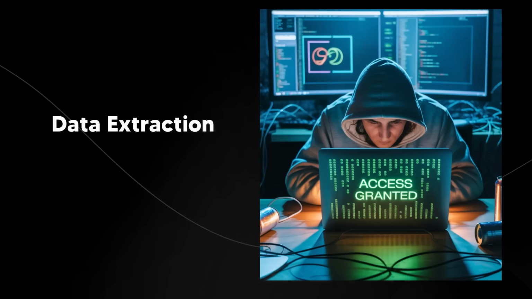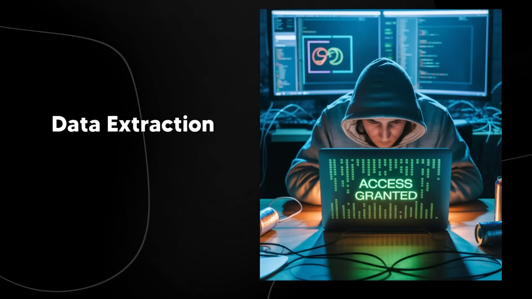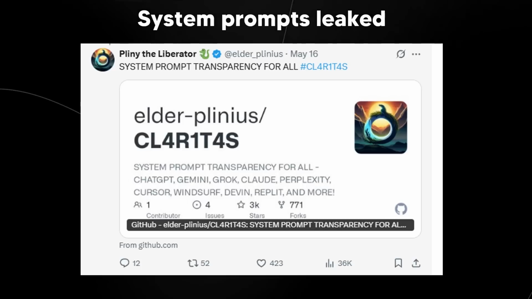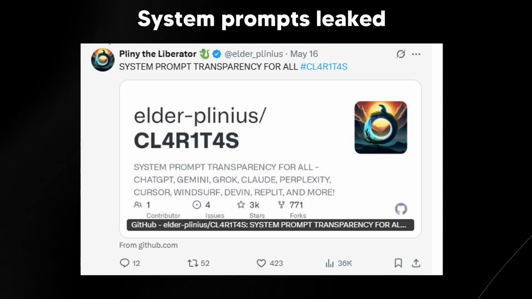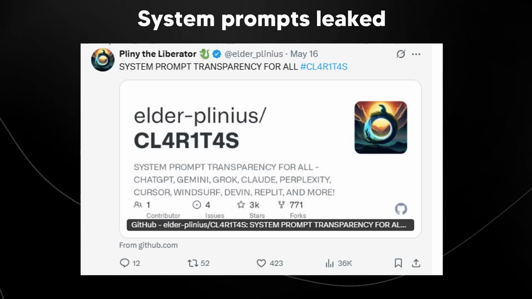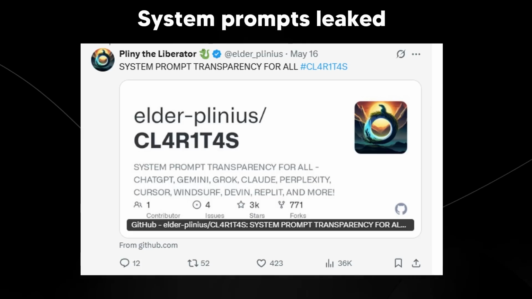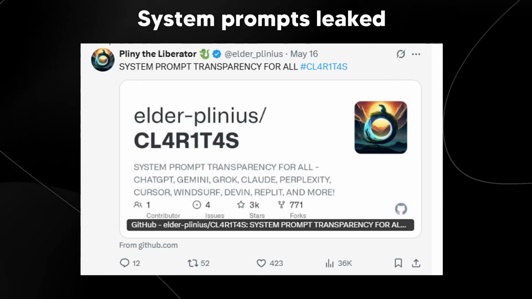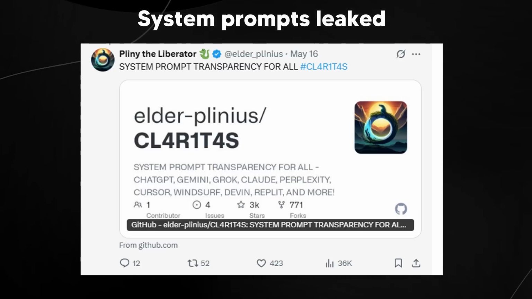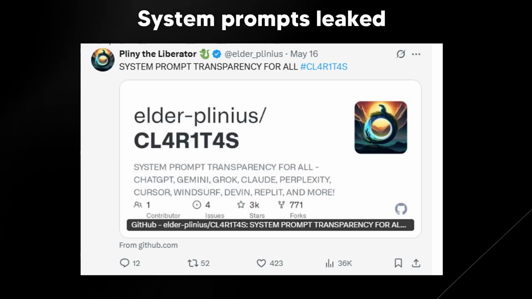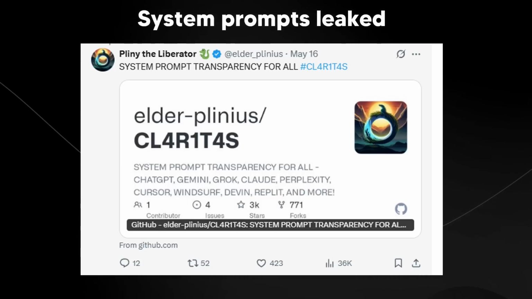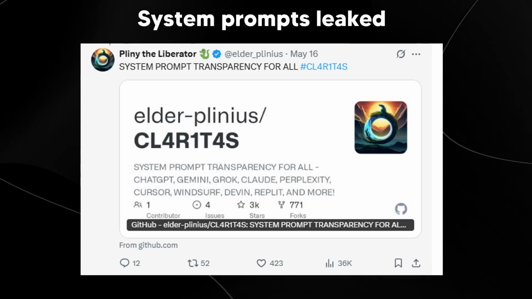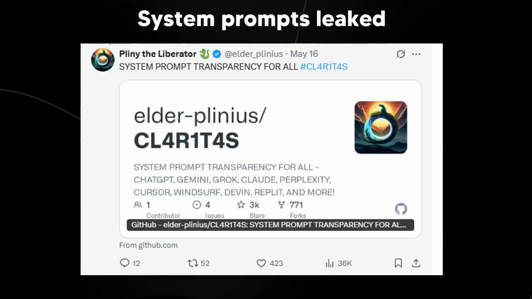And the most recent one that we've seen is essentially where the system prompts from major companies have been leaked. I think this is an example of that kind of data extraction, because for these companies, their system prompts are definitely part of why the models are so good. Of course, you do have to have a really good base model, but some system prompts are like 2,000 lines long, and they really do shape exactly how the model responds and the experience that people are going to get. So you can see right here, there is literally a GitHub repo of all the system prompts for ChatGPT, Gemini, Grok, Claude, Perplexity, Cursor, and many more.